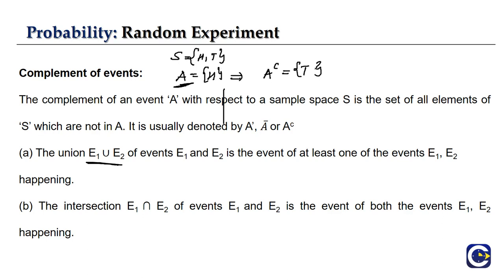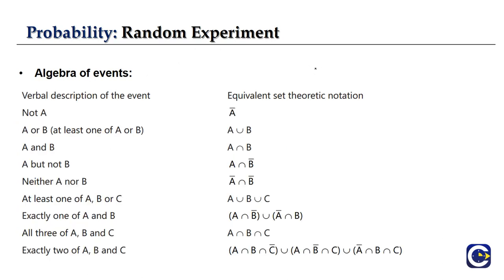Right, so from this you can say that complement events are dealt with the same way as in our sets chapter. So now let's see our algebra of events. The algebra of events is similar to our sets, in its notation and everything. So here not A is nothing but our A complementary. A or B, which means any of them, which means at least one of them, so it will be a union.